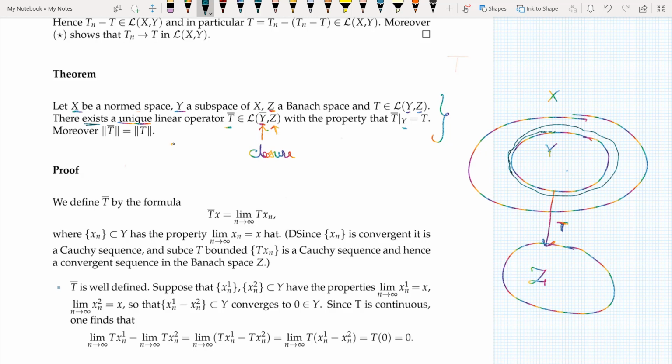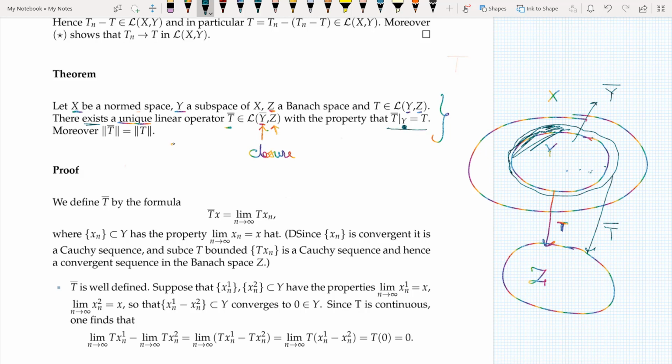This complete thing, when I add the limit points of Y, is Y bar, and I say that there exists an operator from Y bar to my Banach space Z with the property that when restricted to objects in Y, the operator remains the same.